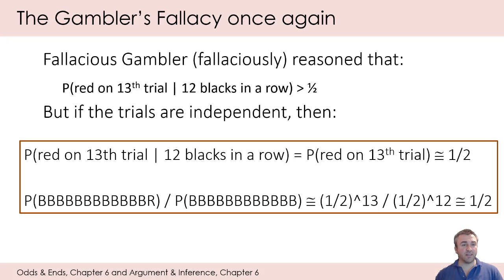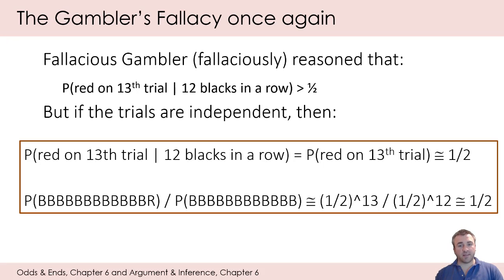The probability of getting 12 blacks in a row and then red on the 13th trial is captured here as the probability of B, B, B, B, B, and then R on the 13th trial. Divide that by the probability of getting 12 blacks in a row. That's going to be about 1/2 to the 13th power over 1/2 to the 12th power, which is equal to about 1/2. So using conditional probability, we just proved that the gambler's fallacy is fallacious.